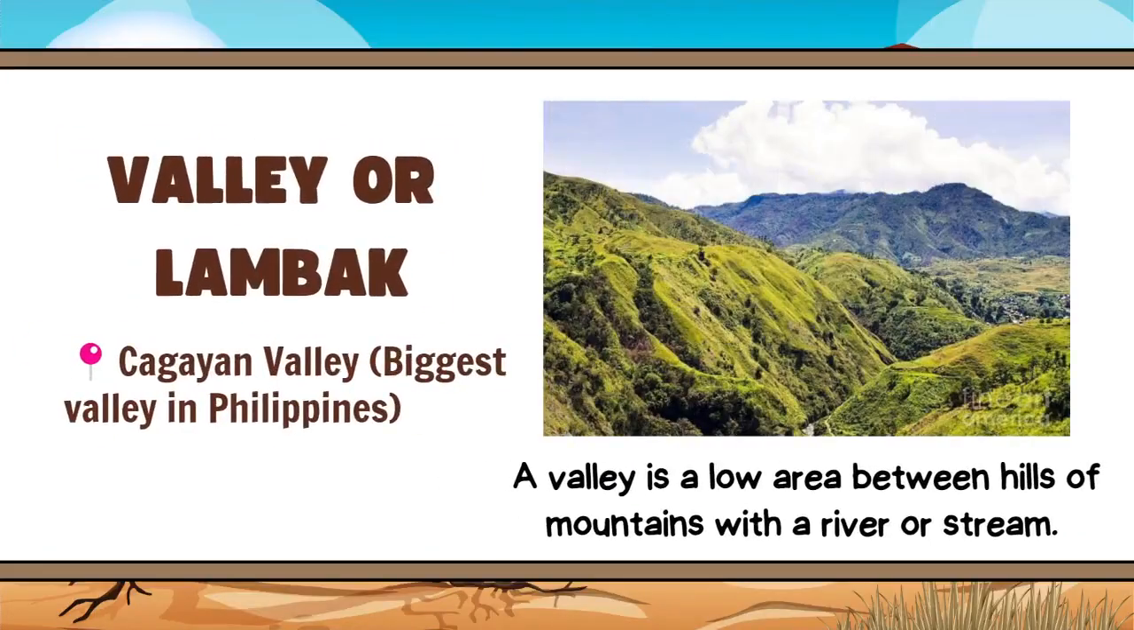Valley, or in Tagalog, lambak. A valley is a low area between hills or mountains with a river or stream. Example of this landform is the Cagayan Valley, which is the biggest valley in the Philippines.